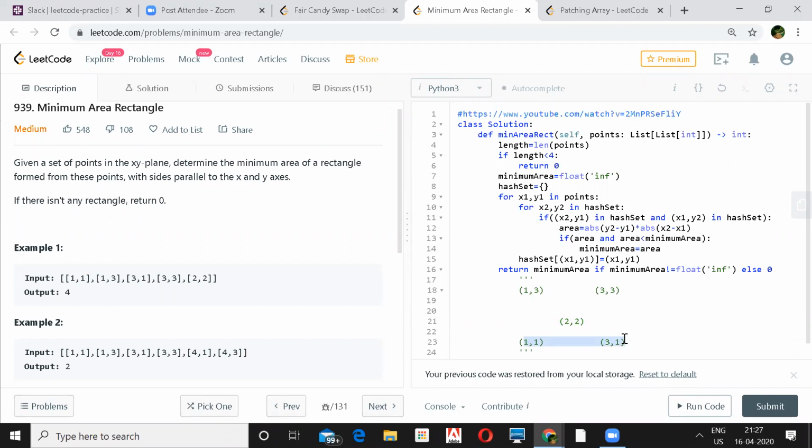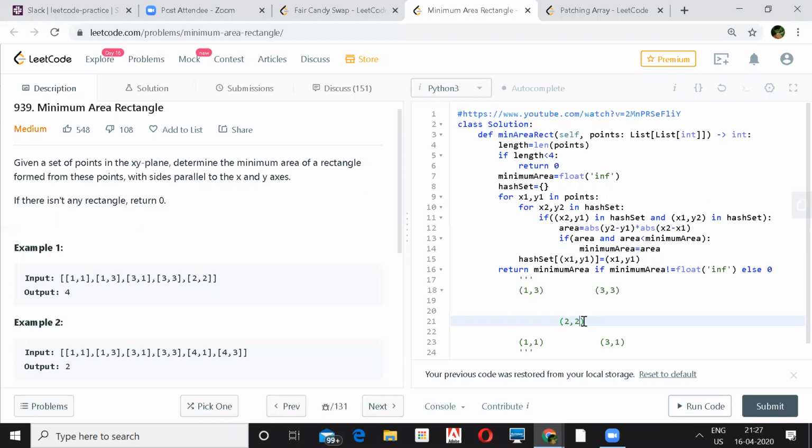But it asks for the minimum, so you have to calculate all the possible areas here and update the minimum. What area? I cannot see the area, because if I look at the middle point, I can form a small rectangle there, right? Would that be 1 times 1?